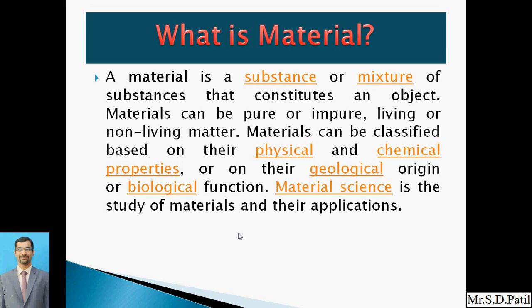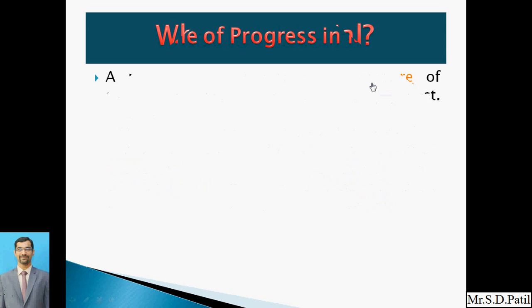To make any kind of application, we need the material, and under material science we are going to study that. We will take one material and study it thoroughly: how that material has been manufactured, that is the substances and the mixture, so how that material has been manufactured or generated. Then we will study where that material is used, that is the application of that specific material. That's why this is a very interesting subject.